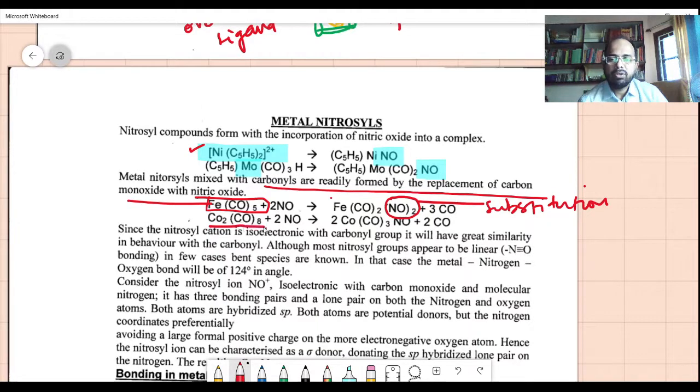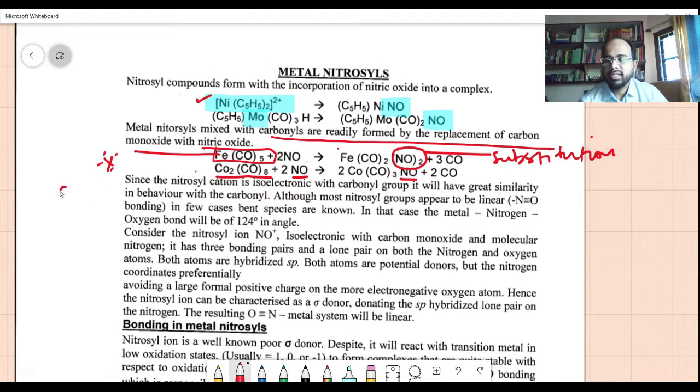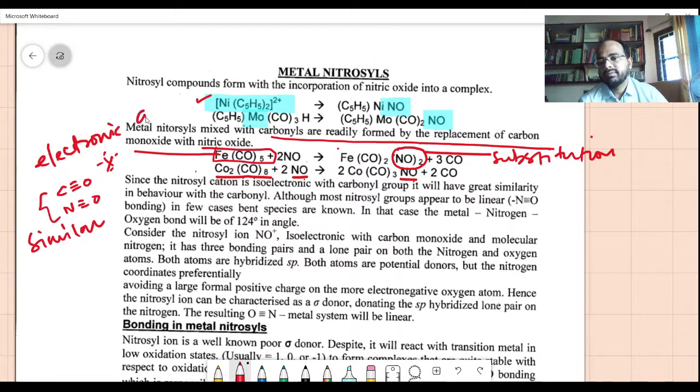Again, a cobalt complex or carbon monoxide reacts with two nitrosyl molecules forming cobalt carbonyls and nitrosyl as a result. So these two are very important reactions there. Since the nitrosyl cation is isoelectronic with the carbonyl group, isoelectronic means the electronic arrangement around C triple bond O and N triple bond O is similar. Okay, electronic arrangement. That is why they are called isoelectronic.